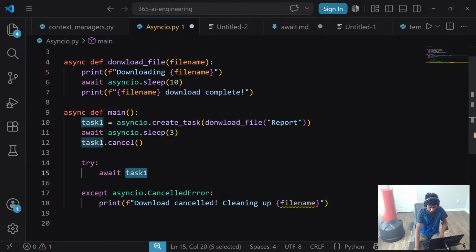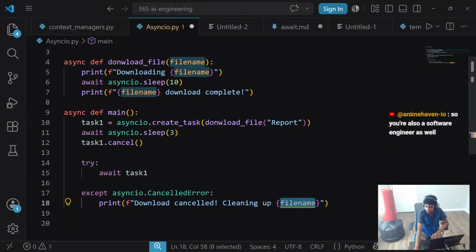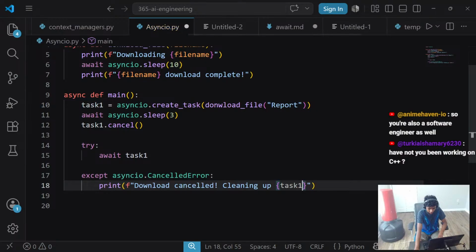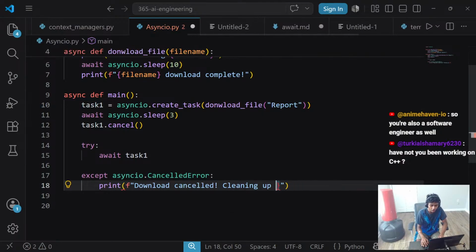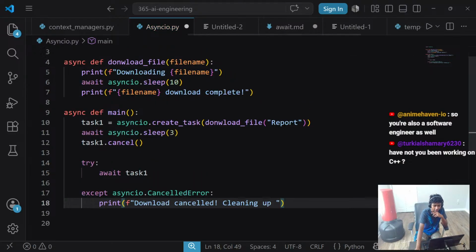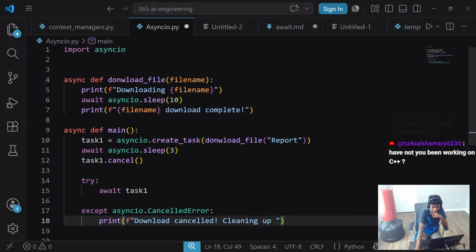Task 1, can I use this as a function? "Download cancelled. Cleaning up file name." How the... This is not an object. I can't really use my file name unless it's passed in as a parameter. Cleaning up my task 1, which is going to return my file name.